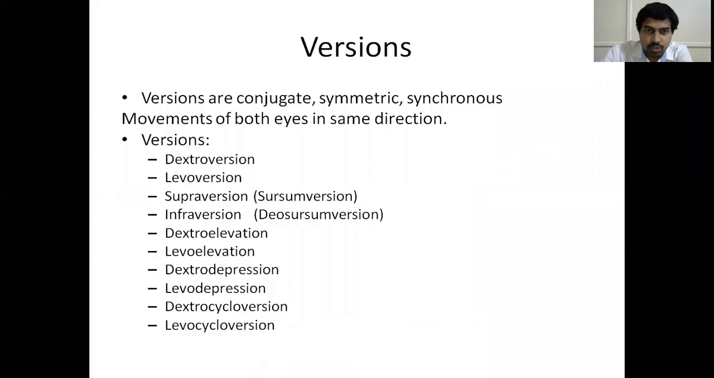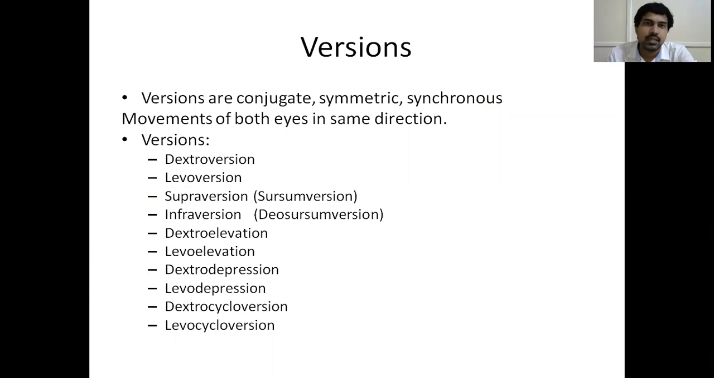Okay. So basically, they are conjugate. Conjugate means both eyes move at a time. They are not disjugate. Both eyes move in the same direction, either towards the right, left, up or down. Both eyes are moving symmetrically. Suppose one eye rotates by 5 degrees, the other eye will also rotate by 5 degrees. If there is any imbalance between them, then it is called squint. That is why you should know about these extraocular movements.